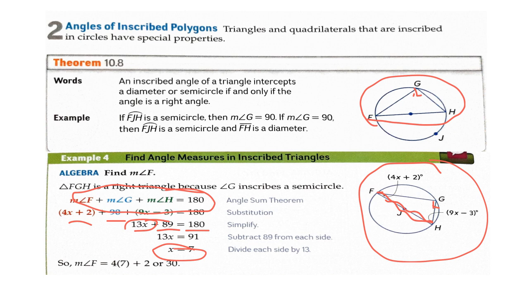Now to solve for the measure of angle F, we just plug in 7 for the x of 4x plus 2. Then we get 4 times 7 plus 2 equal to 30 degrees. So the measure of angle F is 30 degrees.